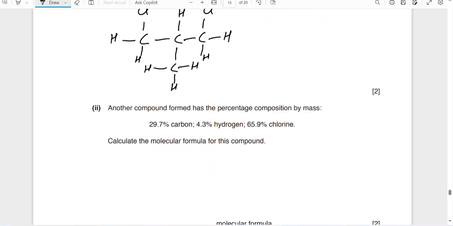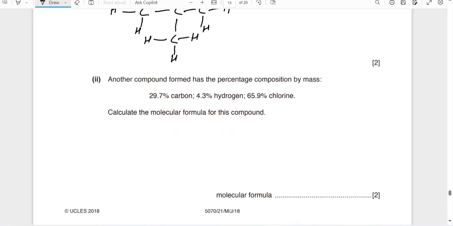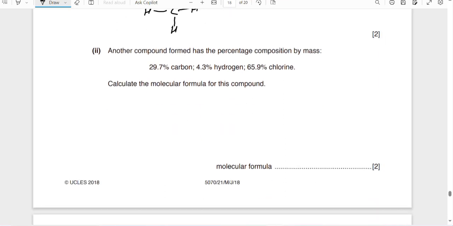Another compound formed has the percentage composition by mass. This is the question. You know that you have to find its molecular formula. So here the percentages are given. Carbon is there, hydrogen is there, chlorine is there. Okay, so you find 29.7, 4.3, 65.9, divided by their atomic masses: 12, 1.008, or you can simply write 1, and 35.5.